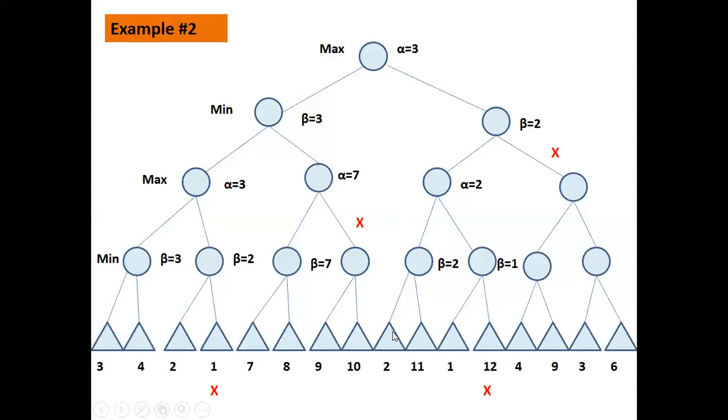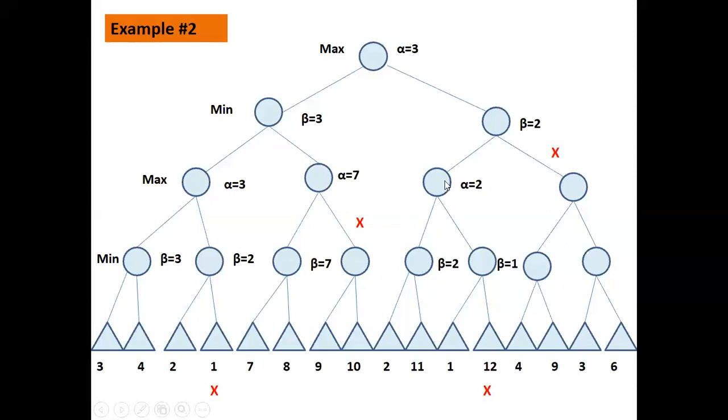We took 2 directly from this path. Now this is a min node. As you can see, this is a min node. Now explore the other path from the same node. The utility value is 11 here. 11 is greater than 2, and what is required is the minimum value. So we just keep 2 as it is. So the min value of this node is the value of beta, that is 2. Now beta value is fixed.